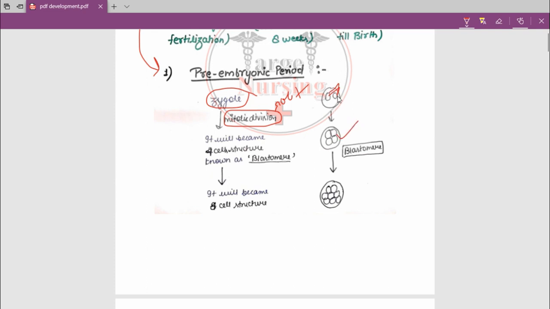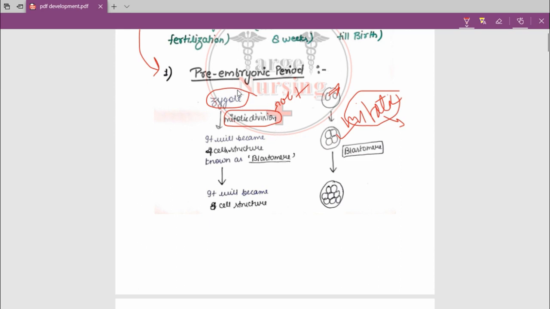There is a 2-cell structure. Now it will become a 4-cell structure because of mitotic division, because it is an additional division. It's not the reductional division. Meiotic division is the reductional division, and the additional division is known as mitotic division.